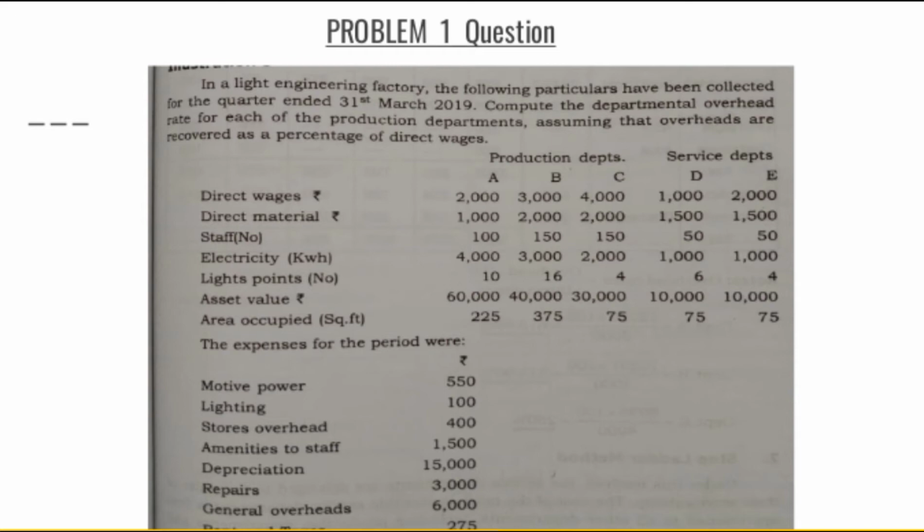First basis of apportionment is direct wages. Second one, direct material. Then number of staff, electricity, number of light points, asset value and area occupied. The overhead expenses for the period were motive power 550, lighting 100, stores overhead 400, amenities to staff 1500, depreciation 15,000, repairs 3,000, general overheads 6,000, rent and rates 275.